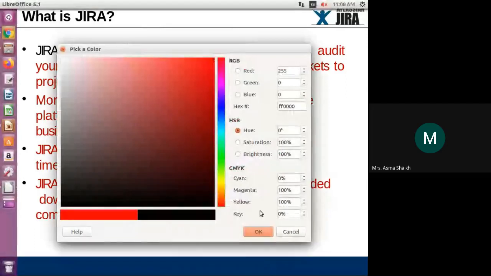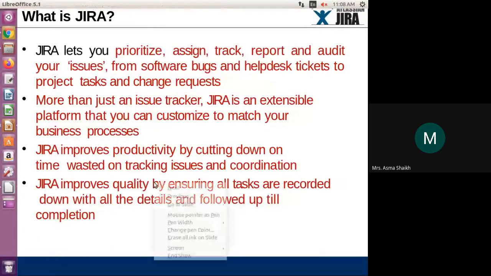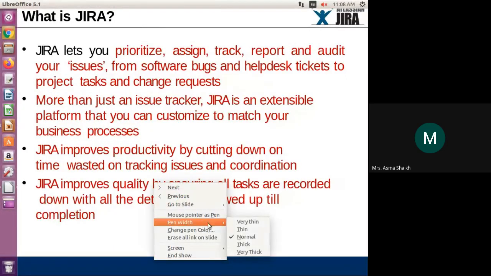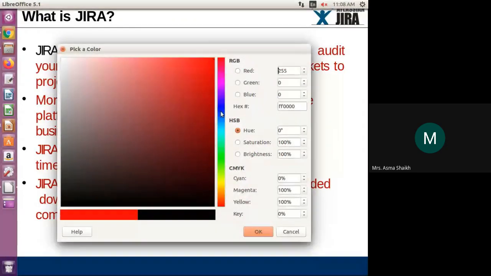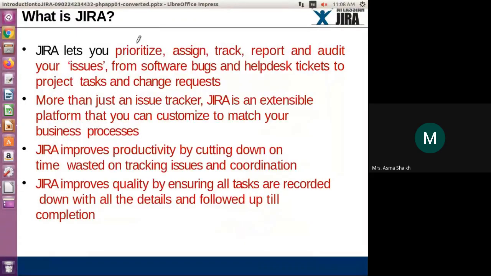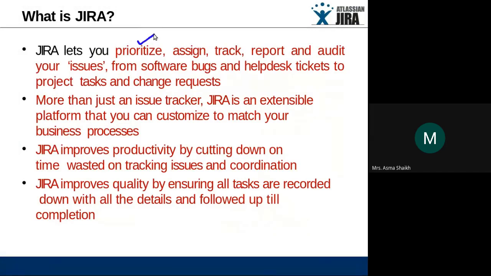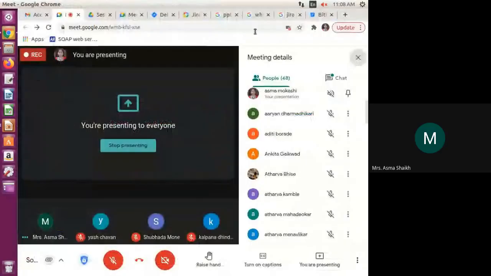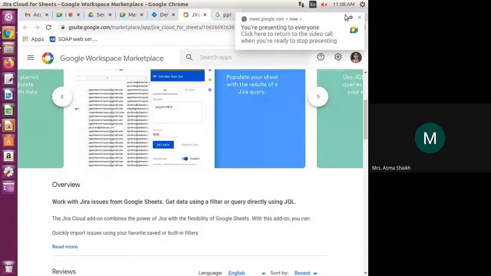Okay, one minute, I can change the pointer color because it is already red, so I can change it to blue. Okay, see, we can prioritize work. Yes, we have given the priority low, medium, high. Have you seen from where we can change the priority? Here, yes, I have shown you how to set the priority here.